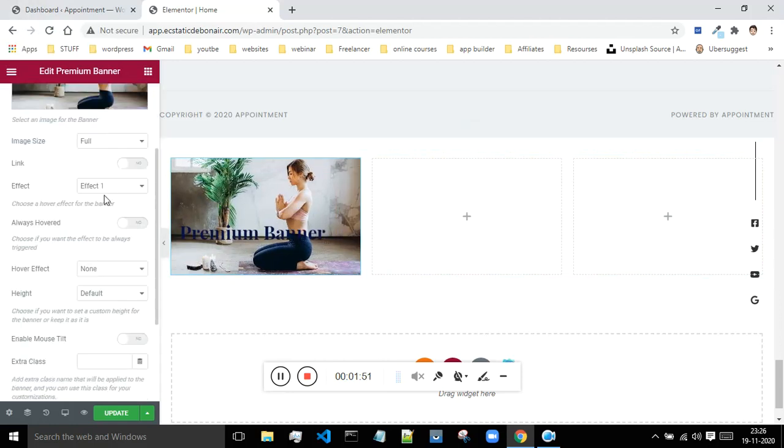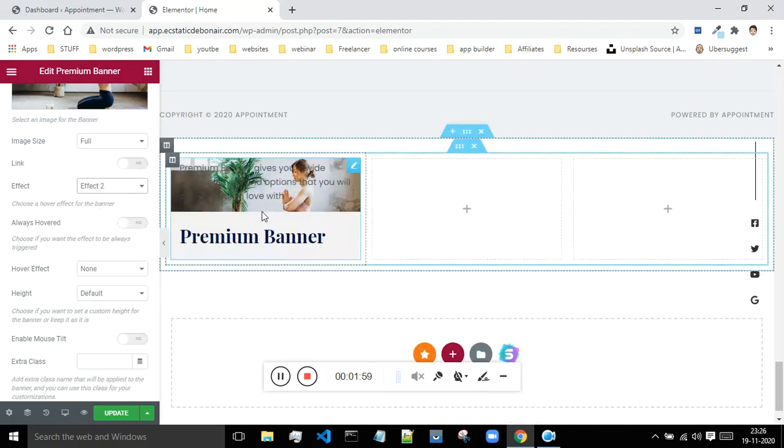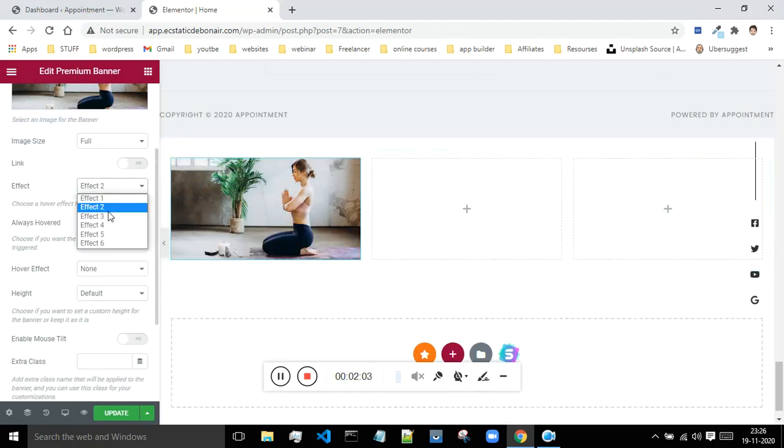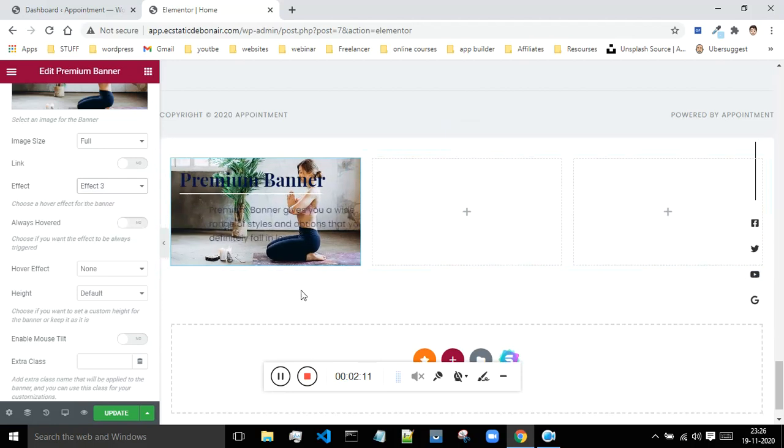Just scroll down, and here are the effects. 6 effects are there. You can select whatever effect that you want. Let's see what effect 2 does. If I take my mouse over, now I'm getting this paragraph and text appearing from down below. Let's see effect 3. So now the header is coming from the left hand side and the paragraph is coming from the right hand side, and I'm getting this underline over here. So these are some of the effects.